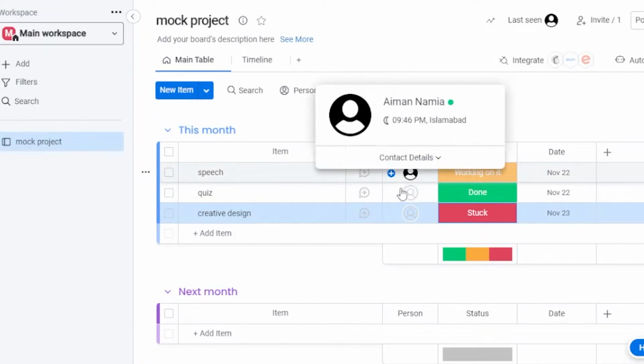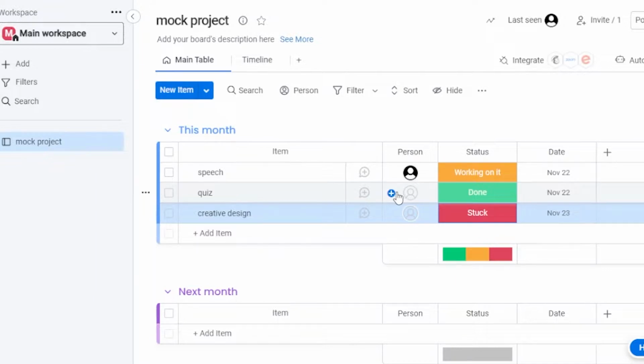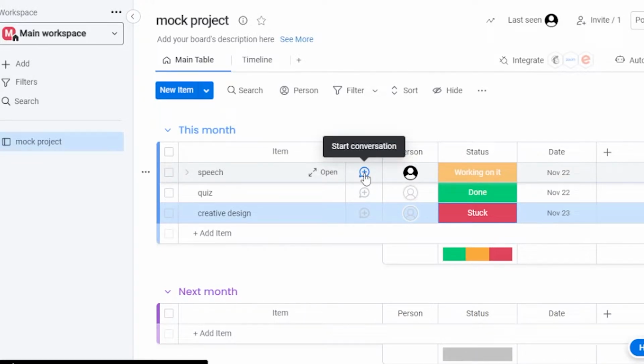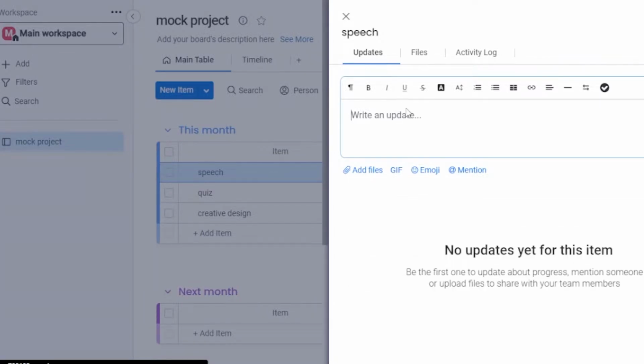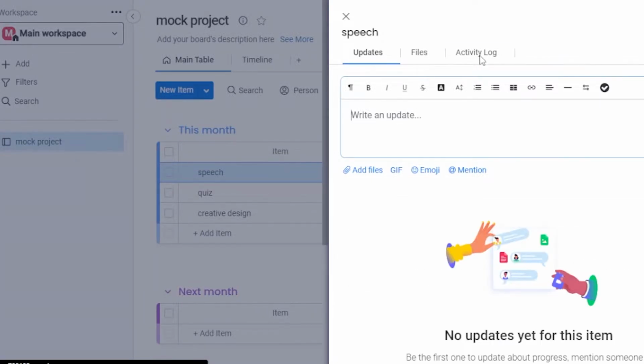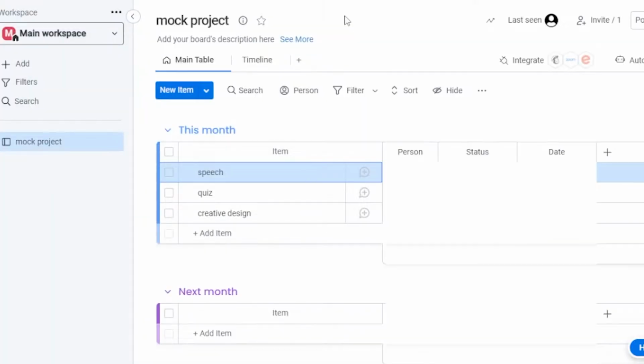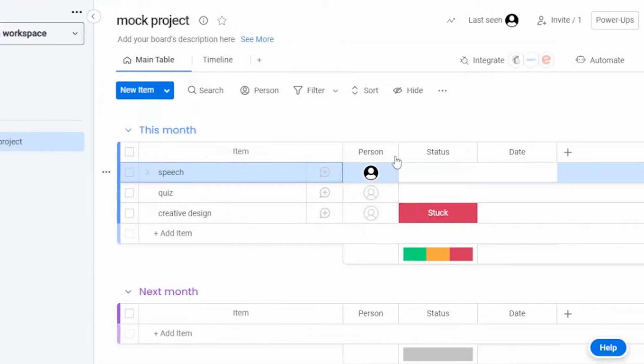The persons are right here. You can add different persons that are going to complete this task, that you're going to assign this task to. Then you have conversations. You can start a conversation about this specific task, like this one. You can add different files, you can add activities, and you can see the activity log as well. I'm just going to close it right now, and here you can manage everything in a really easy manner.